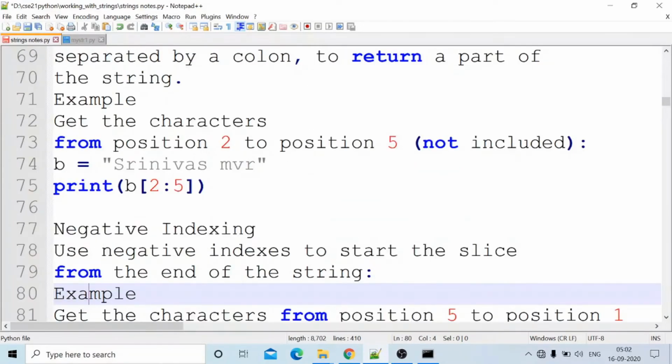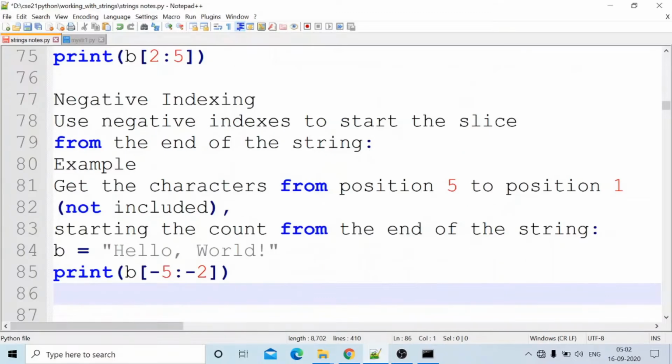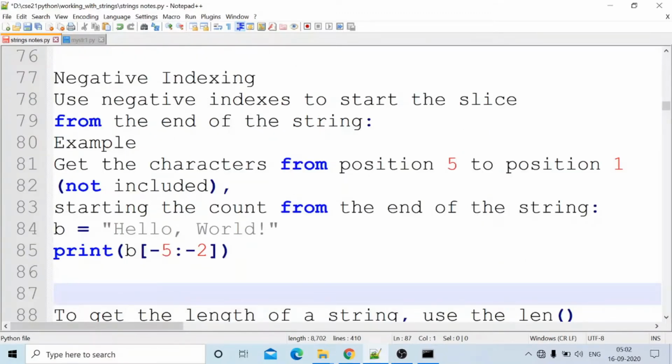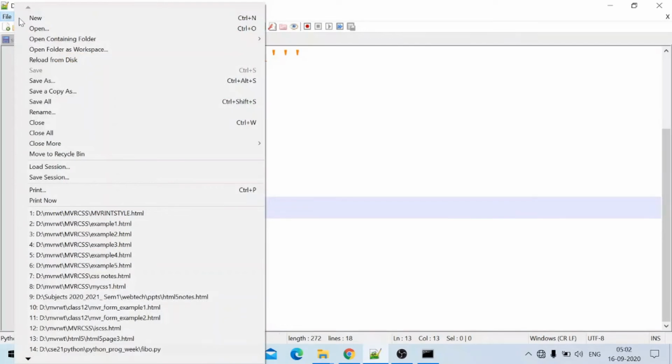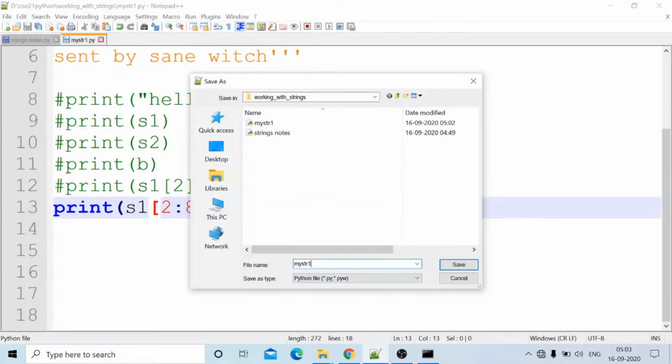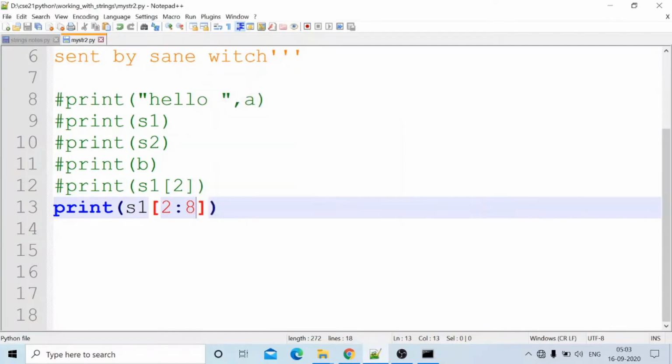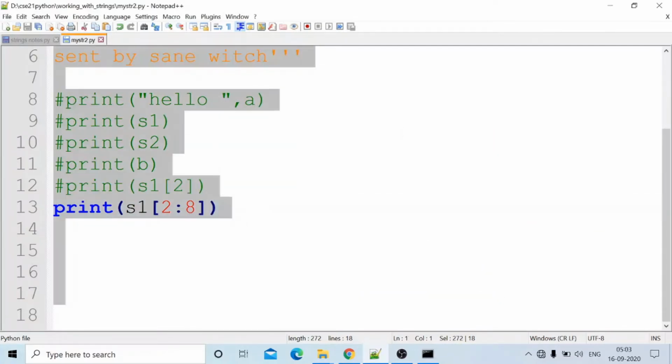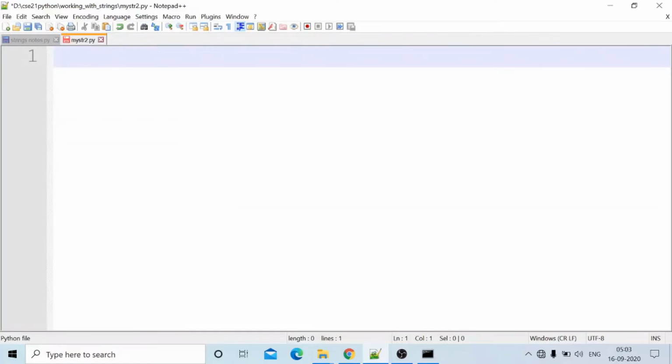Negative indexing. Okay, negative indexing, we will see from which position to which position the output is coming. I am saving this file with Save As mystr2. I am deleting all this. S1 equal to 1, 2, 3, 4, 5, 6, 7, 8, 9.